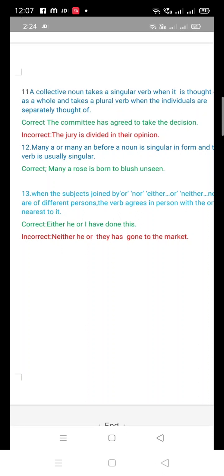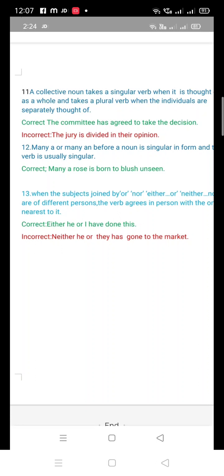Okay, and the incorrect sentence here you can see, the jury is divided. Okay, actually, there is a mistake.